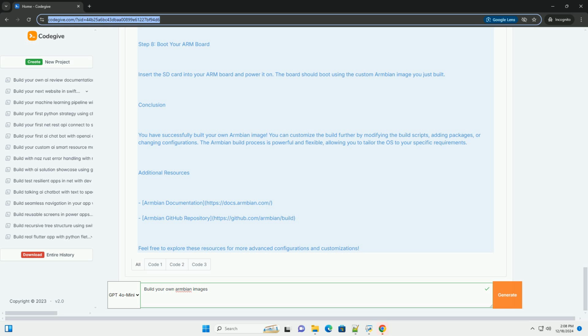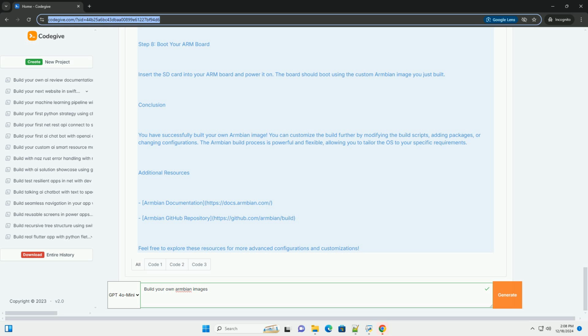Step 4. Start the build process. After configuring the options, you can start the build process. This process can take a considerable amount of time depending on your system's performance. Bash: BRANCH=current ./compile.sh. BRANCH=current specifies that you want to build using the current branch of the repository.